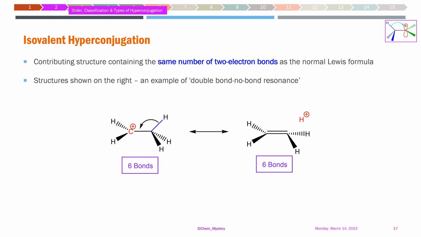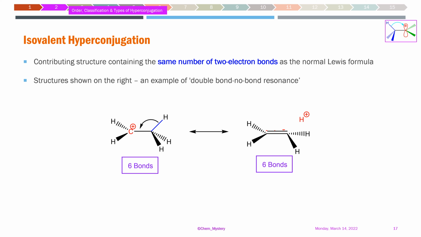But as a result of hyperconjugation, if we delocalize these electrons from the carbon-hydrogen bond over to this empty orbital of the carbon, what is changing? This hydrogen is lost as H plus, and this pi bond is formed over here. When the pi bond is formed, the total number of bonds is not changing. 4 carbon-hydrogen bonds are present, 1 carbon-carbon single bond and another carbon-carbon pi bond.